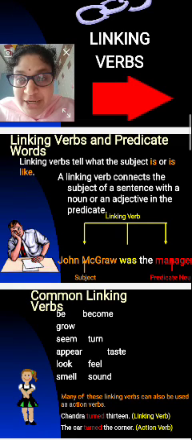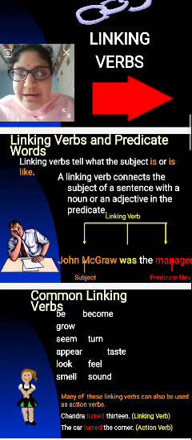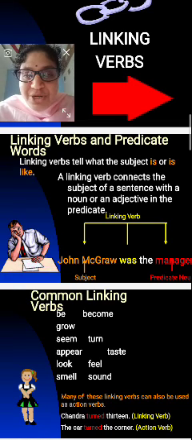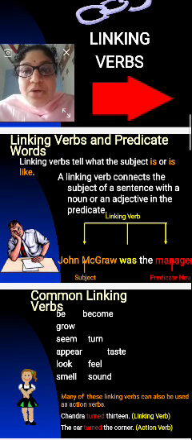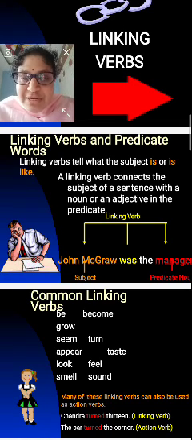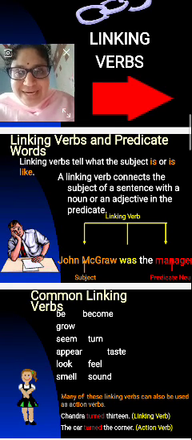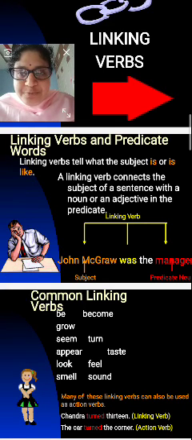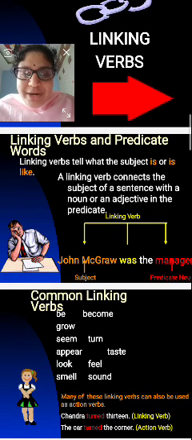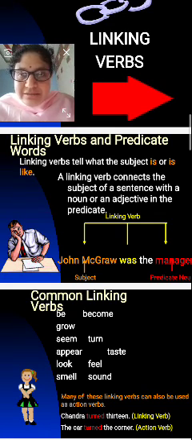So you have to link up between the sentences, right? Between the verb, you have to link up between the sentences. So then you have to take the help of the linking verbs. That is the "was", right? You have to link up between the subject and the predicate. What is the subject in this? John McGrath is the subject, is the noun. Manager comes under the predicate noun.